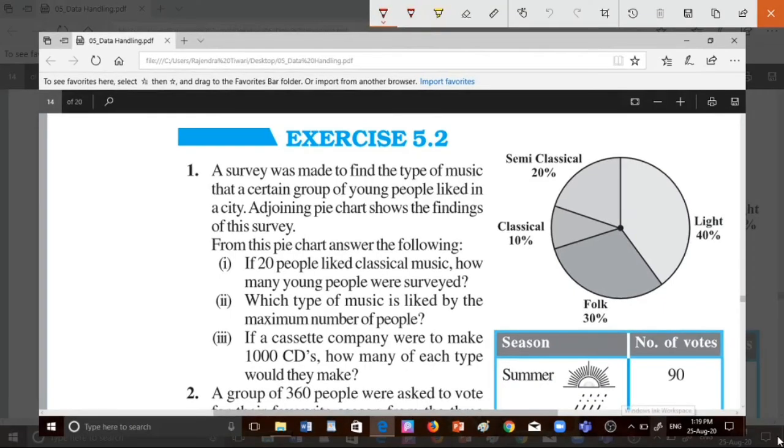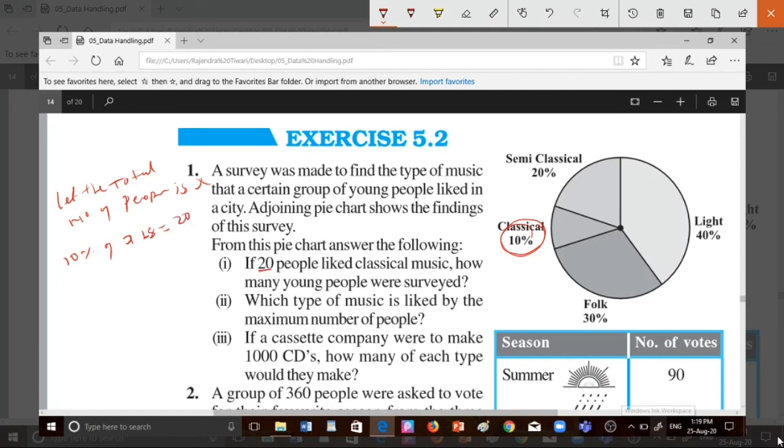So first question, 20 people liked classical music, how many young people were surveyed? Here is classical music, 10%. So total of 10% is 20. We don't know what is the total. So first we let the total number of people is x. So 10% of x is 20.